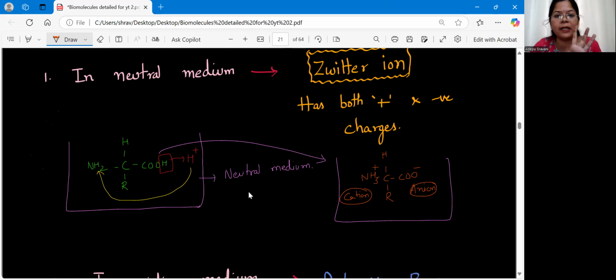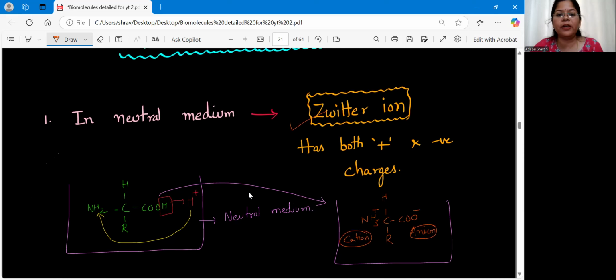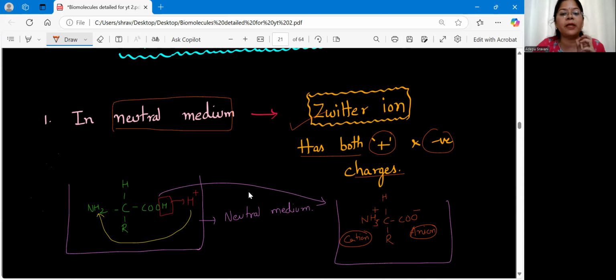If this is the condition of the amino acid, such a structure of amino acid we call a Zwitter ion. Am I clear? So what do we mean by Zwitter ion here? It has both positive and negative charges in a single amino acid. And when do we get this Zwitter ion? When the amino acid is kept under neutral medium.